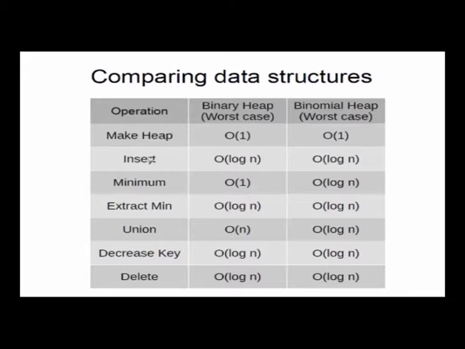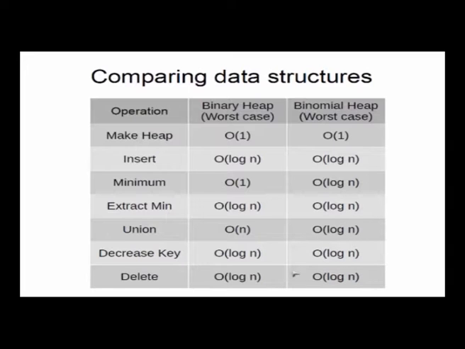So we see insert is log n, and finding the minimum is log n, because you have to look at all the trees in the heap and look at their minimum and compare them to find the minimum. Extract min is log n, because to extract min you just delete the minimum node, the tree breaks down into smaller trees, and you take those smaller trees and merge them with the existing heap.